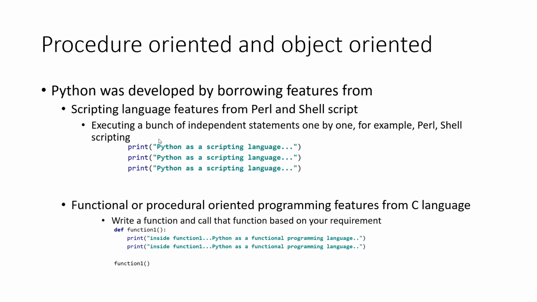So if you notice in this example, we are executing a bunch of statements one by one. Python was developed by borrowing features from functional or procedure-oriented programming features from C language. In case of procedure-oriented or functional programming language, we write a function and call that function based on your requirement. In this example, we are writing a function called function1 and calling this function. So this is called functional or procedure-oriented programming feature.